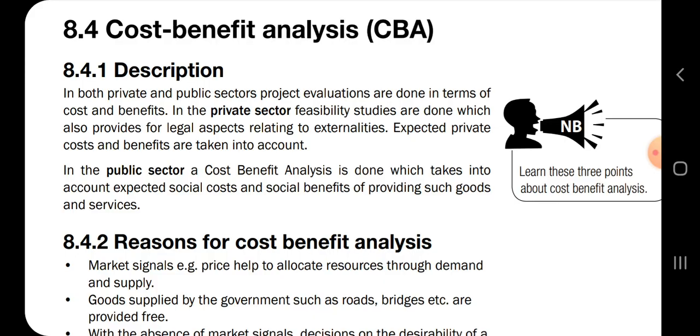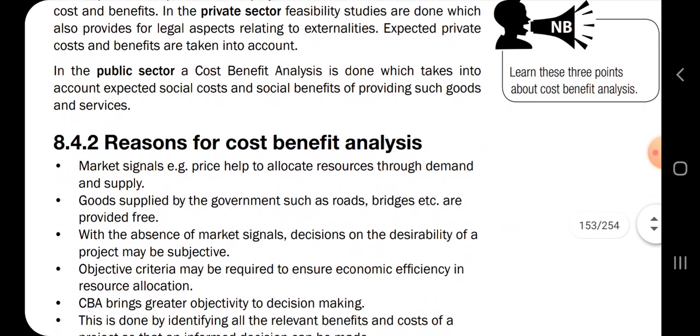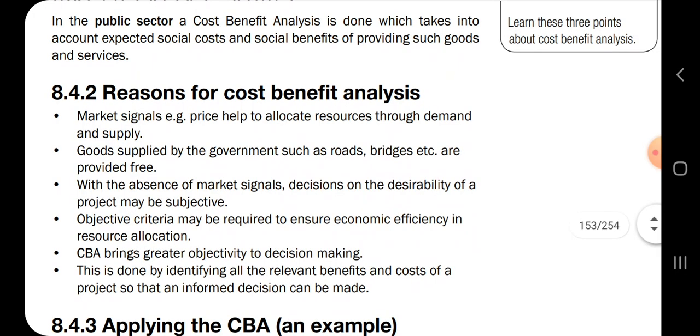So when he's doing a feasibility study, we're trying to look if something is feasible. Will it work? Is it going to give profit? Where this thing is planned to be done, will they be able to do it where they are planning to do it? That is a feasibility study. Okay, in the public sector, cost benefit analysis is done, which takes into account expected social costs and social benefits of providing goods and services.